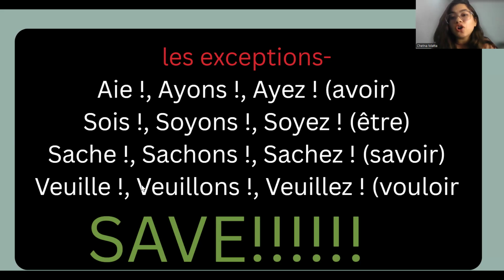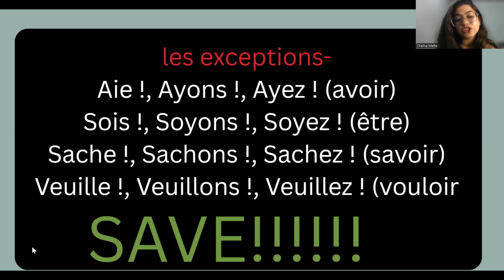So these are the conjugations that are already given to us. Aie, ayons, ayez for avoir. Sois, soyons, soyez for être. Sache, sachons, sachez for savoir. And veuille, voulons, voulez for vouloir. So you don't need to conjugate or you don't need to do anything for these kind of verbs. All you have to do is remember these exceptions, remember these conjugations, and directly apply.